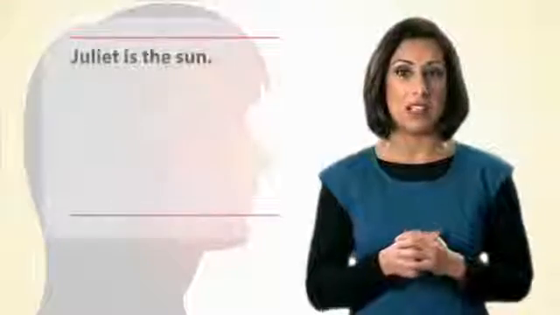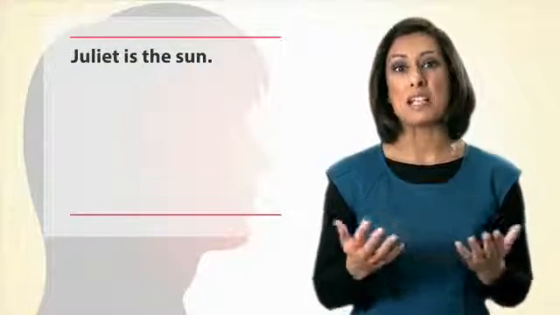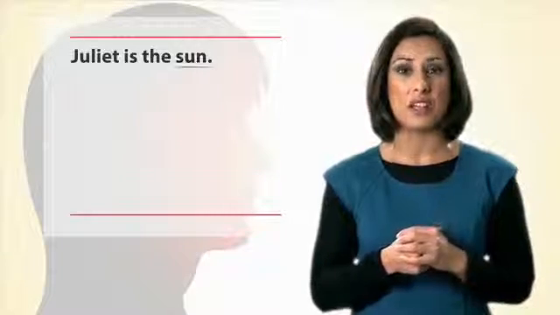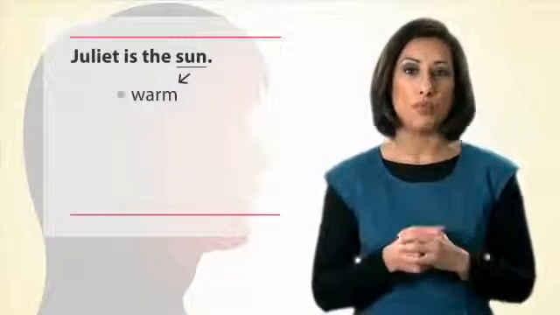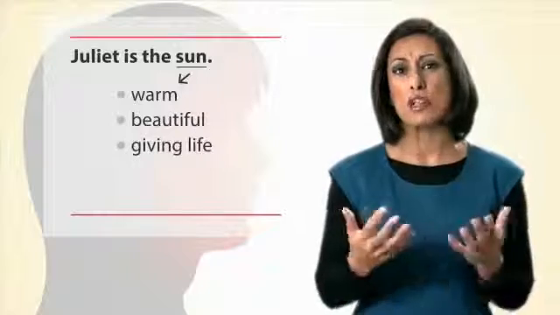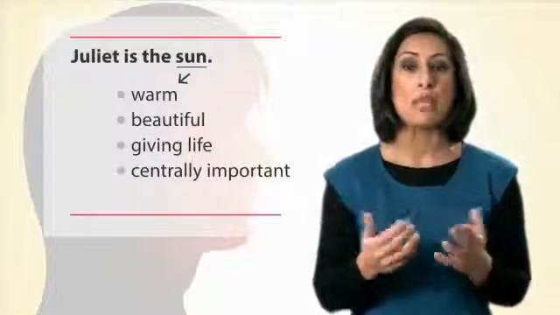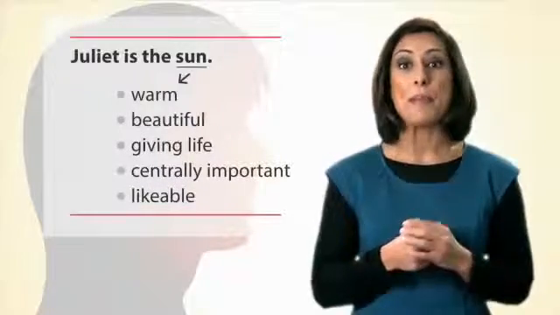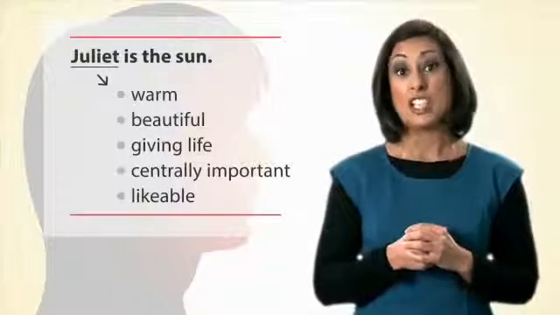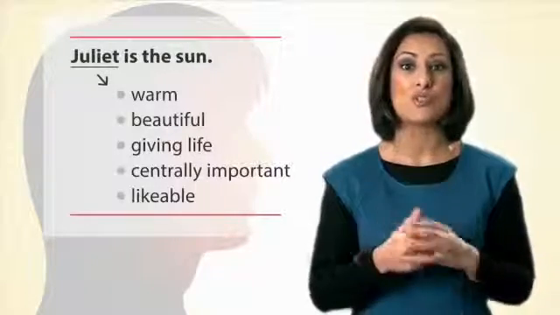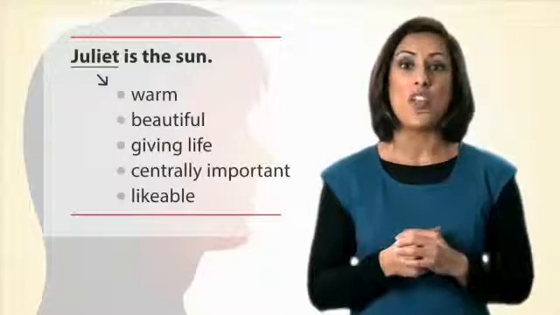Think about an example such as Juliet is the sun. This works by suggesting the positive qualities of the sun, such as being warm and beautiful, giving life, being of central importance, being something that people typically like, and mapping them onto Juliet. So our perception and associations of Juliet as a person are then constructed through the metaphor.